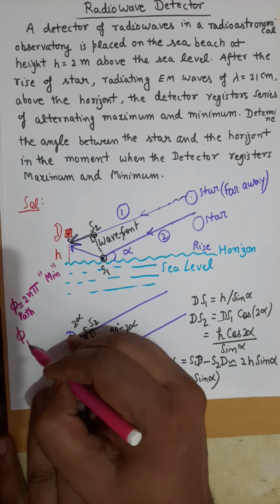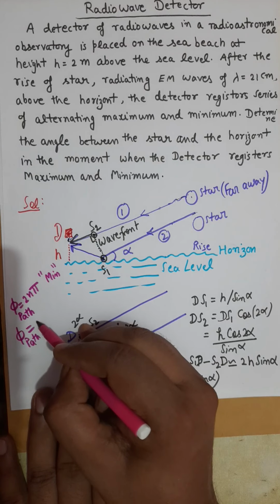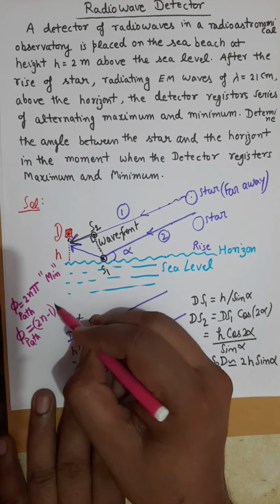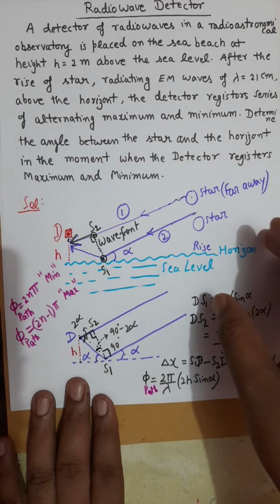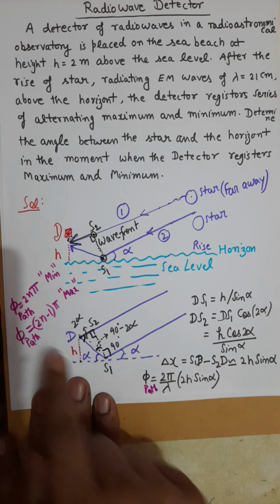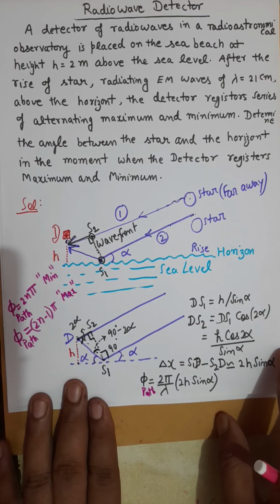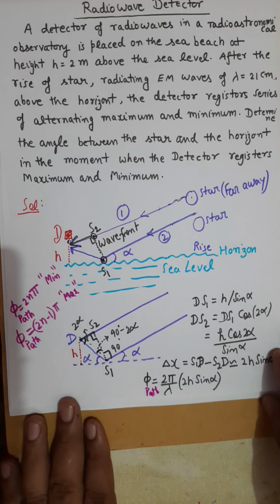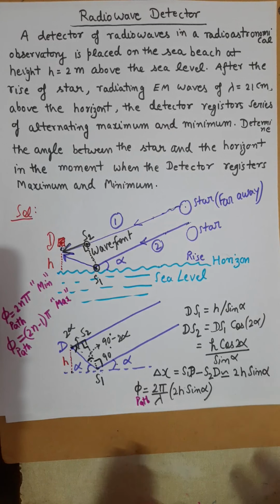And when you put the phase difference corresponding to the path difference as (2n minus 1) pi, you will get the criterion of maxima, that is constructive interference. So just substitute this value 2 pi by lambda times 2h sin alpha on the left side, and your question is done. So this was interference between the direct and reflected electromagnetic wave, which undergoes a phase difference of pi due to the reflection.